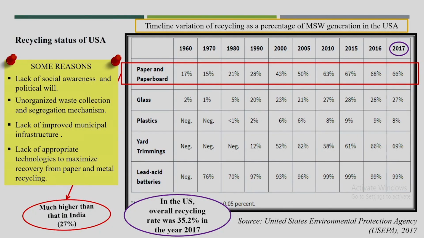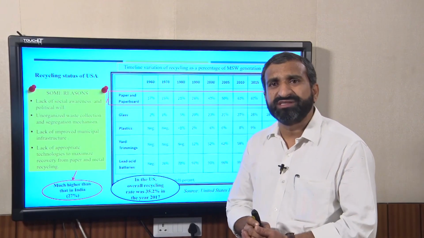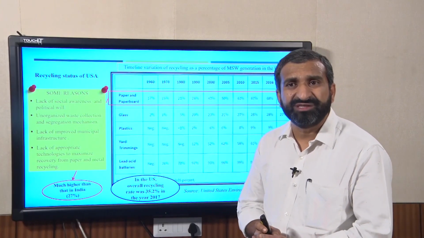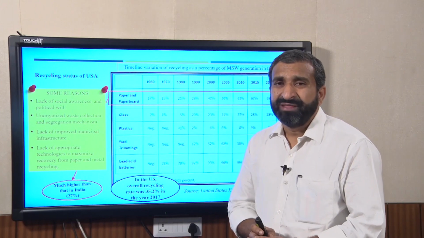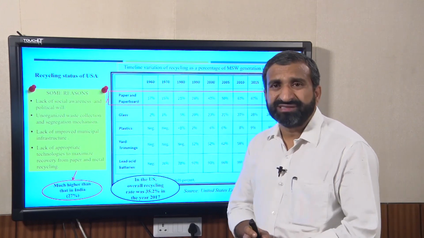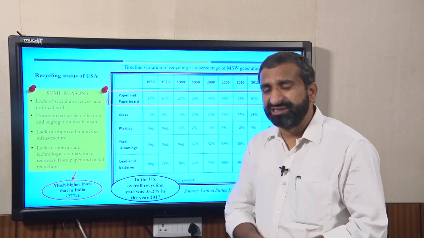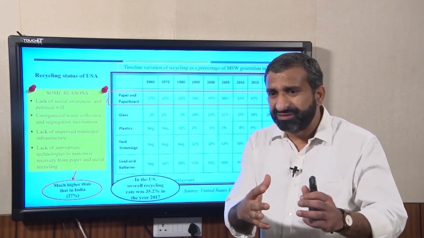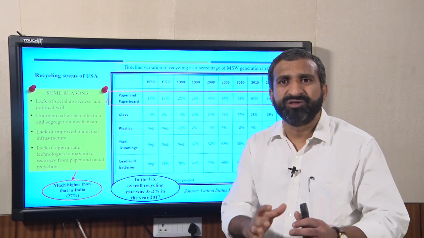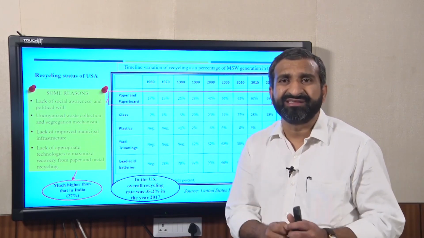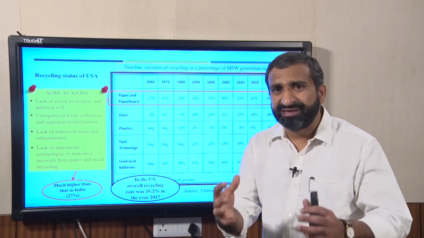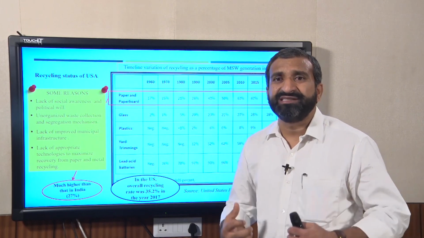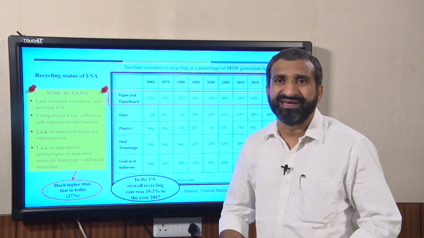Another reason is the lack of improved municipal infrastructure. If you are proposing more recycling or treatment facilities at community level, obviously a lot of infrastructure is required. Why am I saying that? Suppose at household level the residents are able to reduce and segregate the waste. We also need to provide proper separated collection facilities.